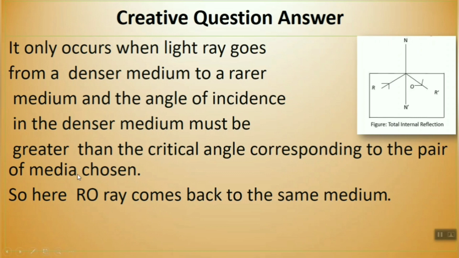So what is written here? It only occurs when a light ray goes from a denser medium to a rarer medium, and the angle of incidence in the denser medium must be greater than the critical angle corresponding to the pair of media chosen. Okay, so you have explained. Now just end the answer. So here the RO ray comes back to the same medium.